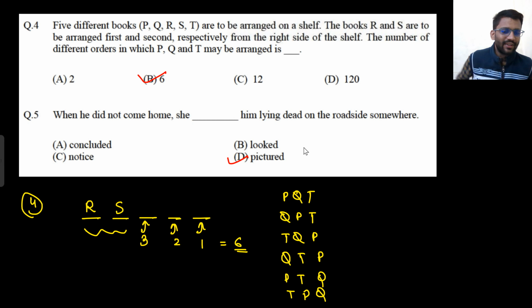Looked? No, you can't use looked. Notice? No meaning. Concluded? So concluded and pictured, you can be a bit confused between concluded and pictured. But concluded is something that is confirmed. Concluded, that is my conclusion that he must have been dead. But she is just picturing, she is just imagining. So pictured will be used.